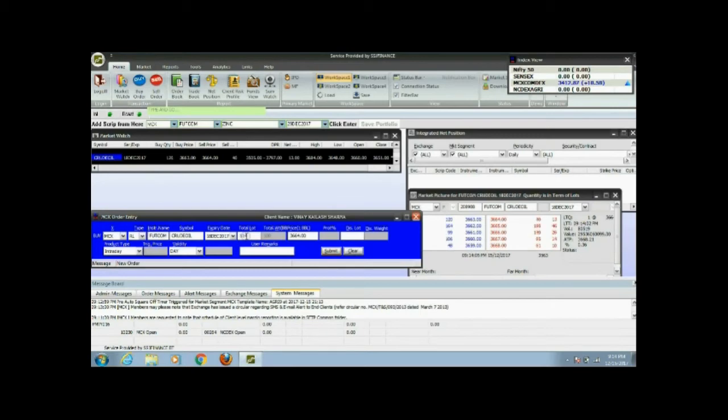Now when we press buy from the top, or the F1 button or plus button, you will see this screen. This is called the buy screen. You have to set MCX. RL means regular lot and SL means stop loss. This is regular lot. Future commodity, crude oil, expiry date, lot size: we can have any number, whatever lot size we want to work with. Lot size depends on the margin which you are using.